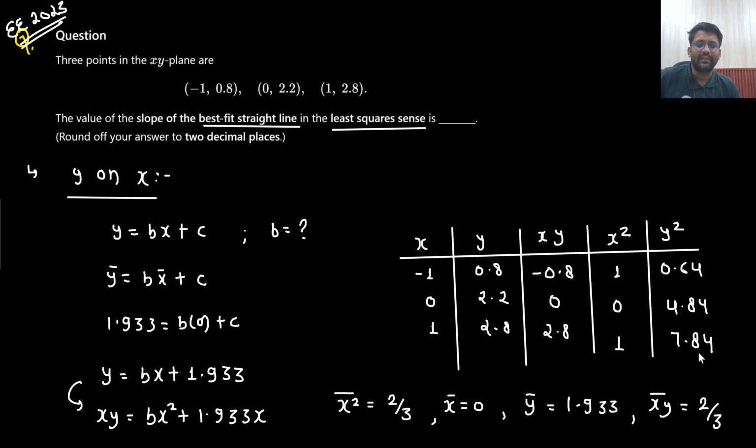Right? These are the values. Now I need to take the average. So y square bar I need to write down: 7.84 plus 4.84 plus 0.64, divided by 3, that is 4.44.